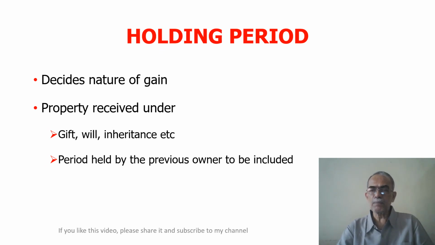That means, for example, now I receive a gift of a building from my father. I sell it after 12 months. So is it a long-term asset or a short-term capital asset? Now, the Act says the period of holding of the previous owner, that's my father, also should be considered. Suppose he was holding the building for, say, 15 months. So 15 months plus the period of 12 months that I was holding would be in excess of 24 months. So this would be a long-term capital asset in my hand and would be taxed accordingly.